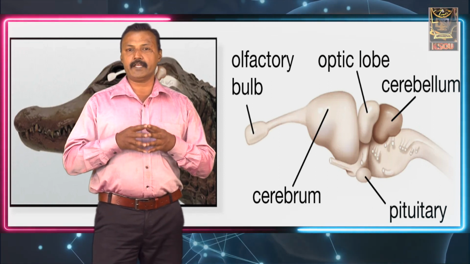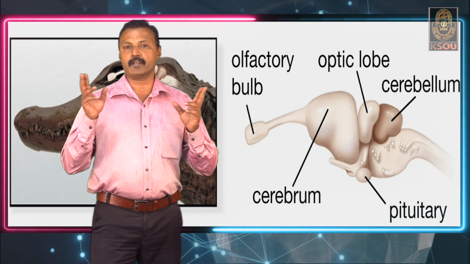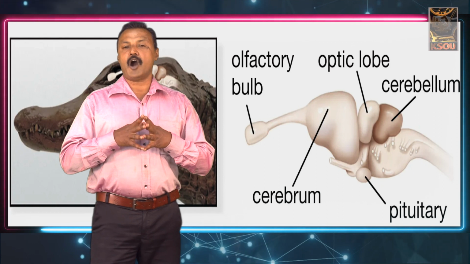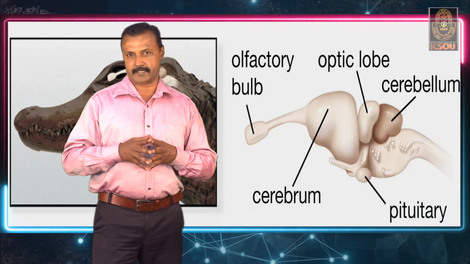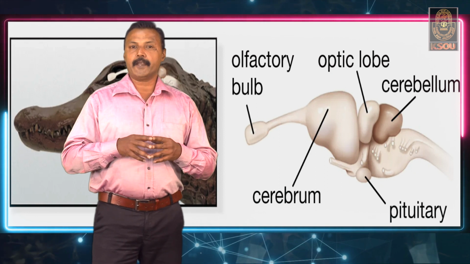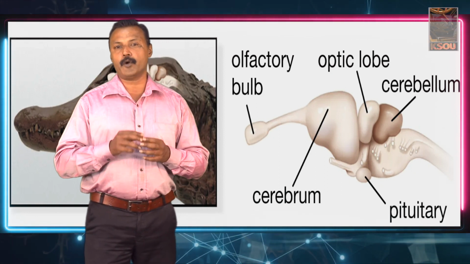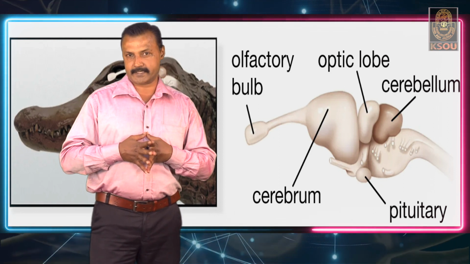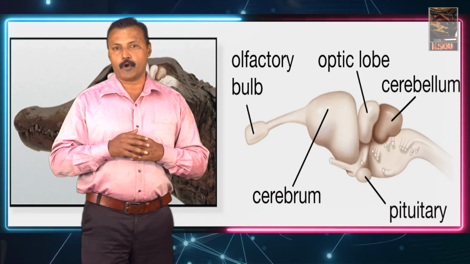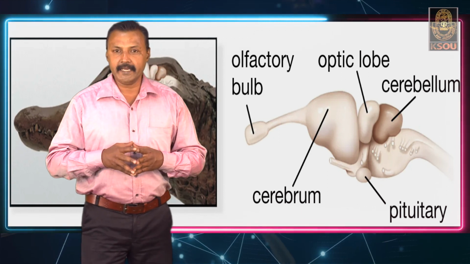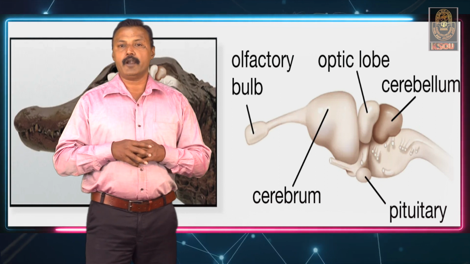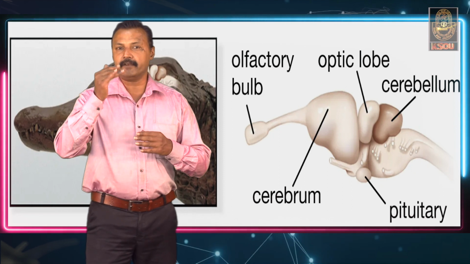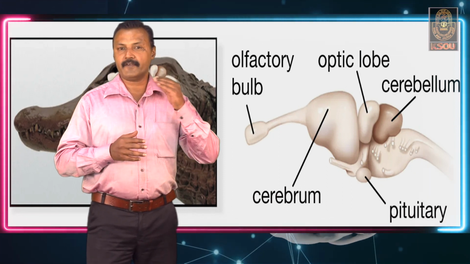The diencephalon has a region called the optic chiasma, which is formed by the crossing of the two nerves. The optic chiasma produces a small body called the pituitary body, which we also call the hypophysis. The roof of this pituitary body has the pineal body, also called the epiphysis cerebri, which connects the forebrain and the midbrain.